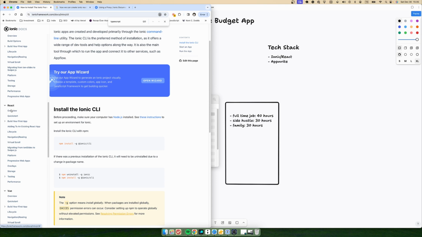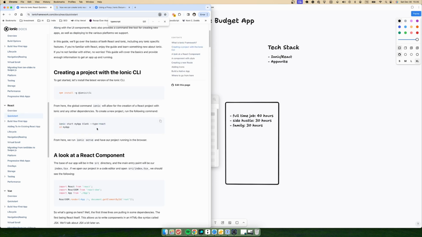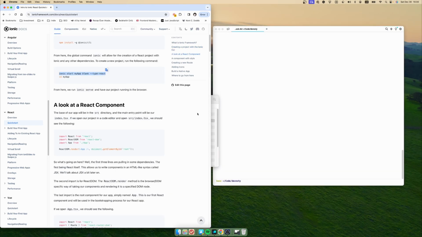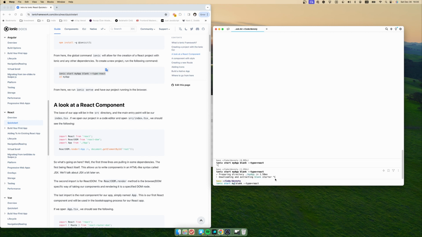Since we're going to use React, you should see the quick start, and here we have another command to initialize our project. So we're going to copy that and use it. Actually, we should change the name of the application. Instead of my app, we can change it to weekly time budget.